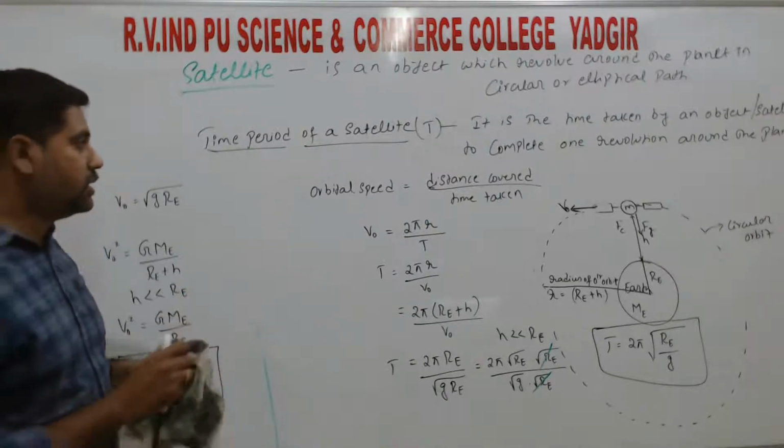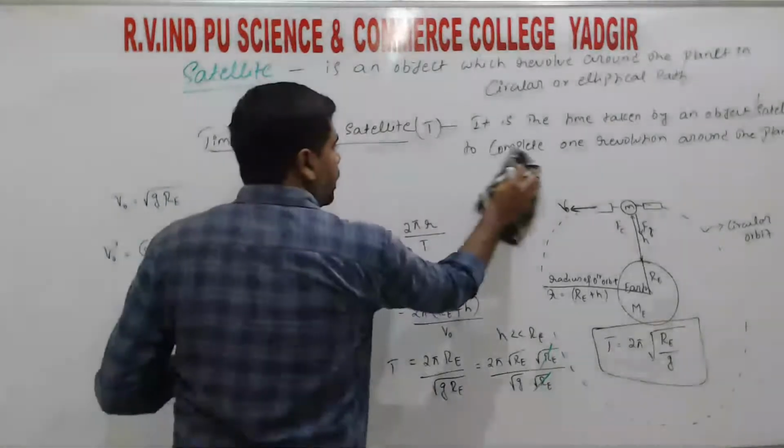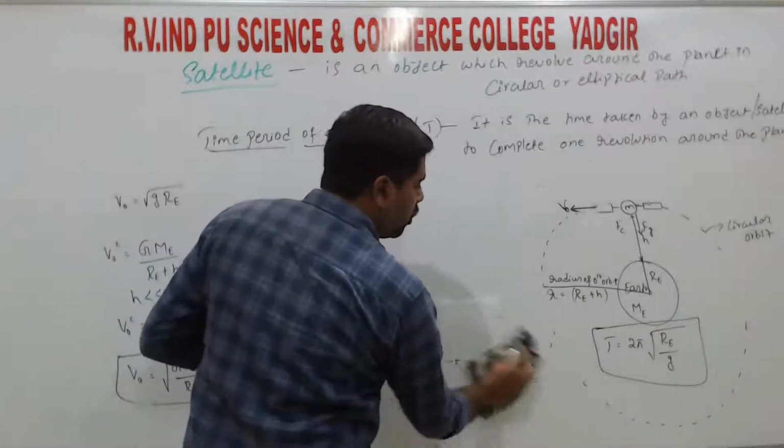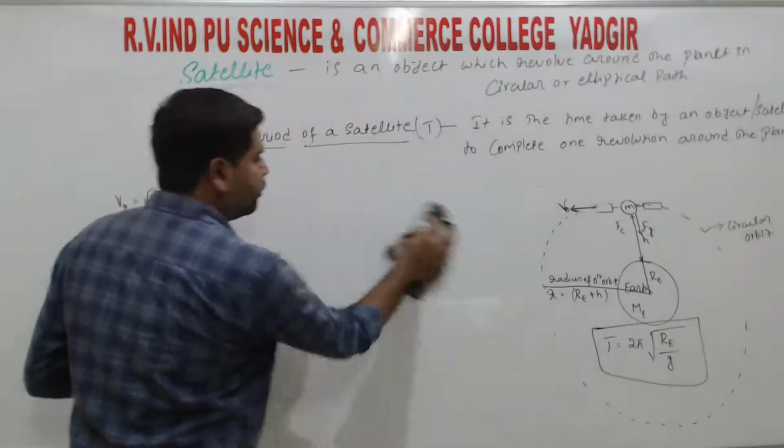So the next is the relation between escape speed and the orbital speed, right?